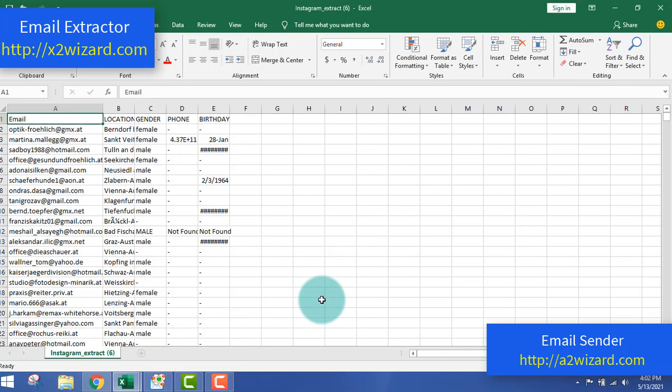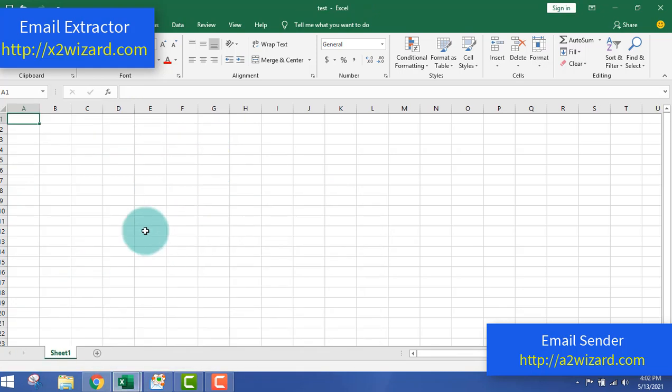Okay, so remember, I'll just give you an example out here. Let's say you extract 5,000 emails in an hour. Let's say you leave the software for at least 2 hours, and you extract 10k emails, and you send 10k emails.